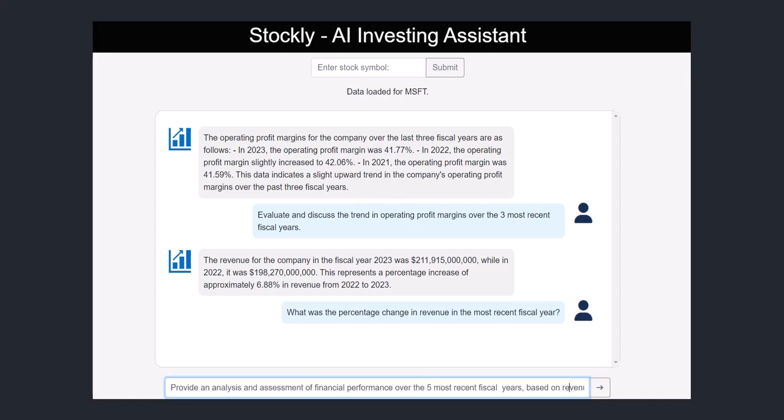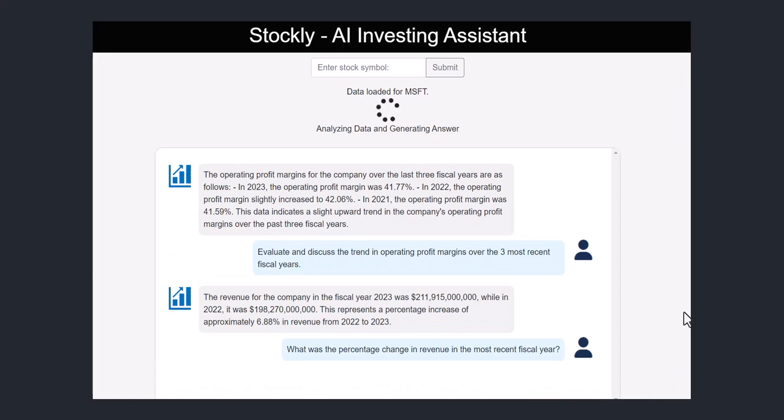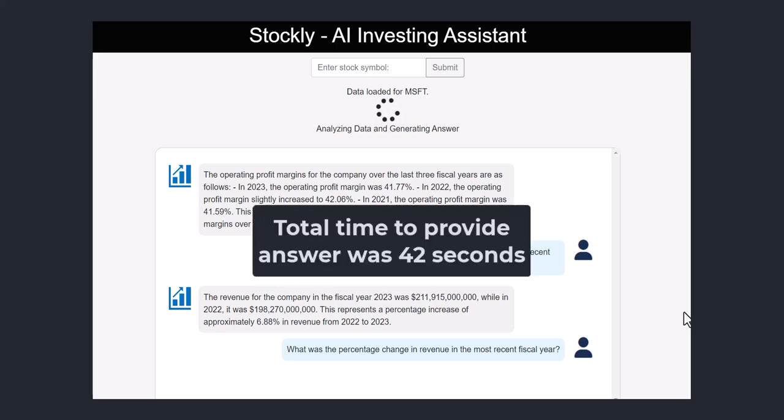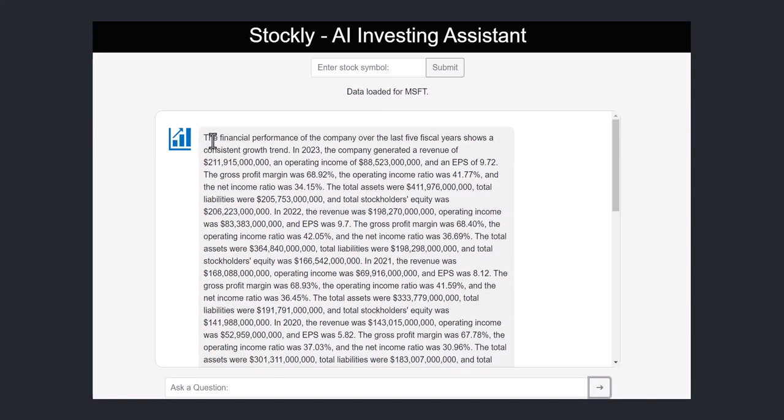Provide an analysis and assessment of financial performance over the most recent 5 fiscal years based on revenue, operating income, EPS growth, margins, profitability, and balance sheet health. The more complex the question is to answer and the more data is required, the longer the investing assistant is going to take to answer the question. This is a fairly complex question to answer, so it's going to take a little bit longer. It's provided its answer here.